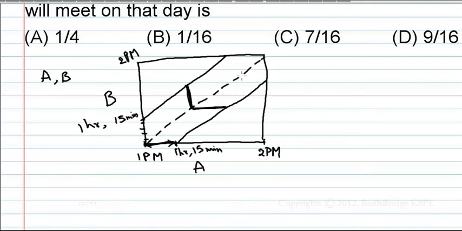Similarly, whenever they come, they can come at any time, but they will wait only for 15 minutes. That is, this line shows the waiting time for whom? A. That is, B should come within this time. This is for A, who should come within this time. So, if A and B come within this strip of time, then they will both go together. Else they will go alone.